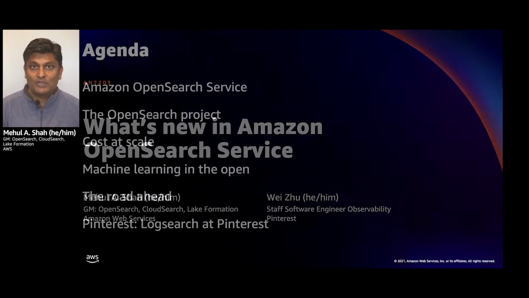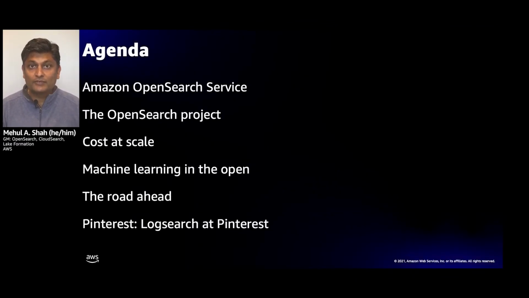Before I get started, let me give you a quick overview of my talk. First, I'll give you some background on the Amazon OpenSearch service itself and the core open source product that it's based on, the OpenSearch project. Then I'll be diving deep into some of the great new features that we've added to make it easy for you to run OpenSearch at scale and cost effectively.